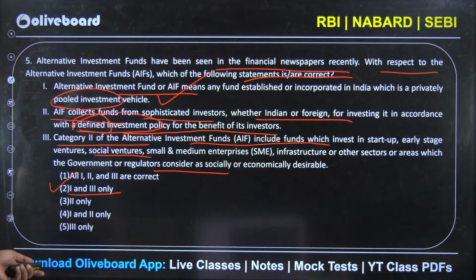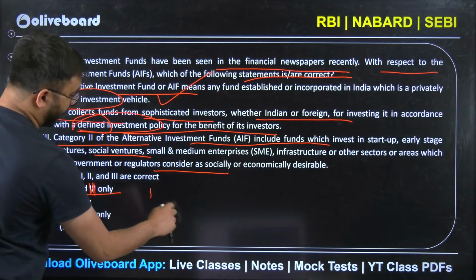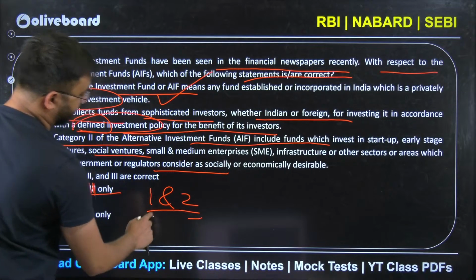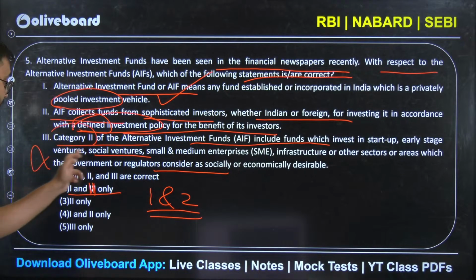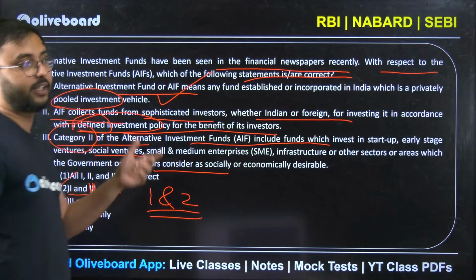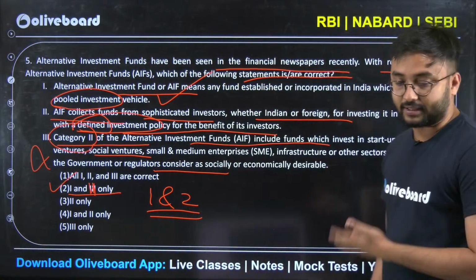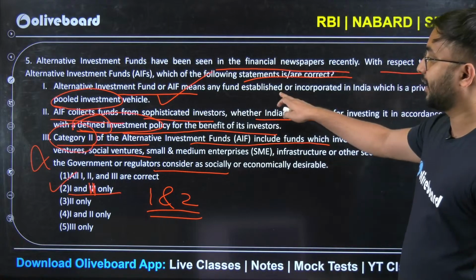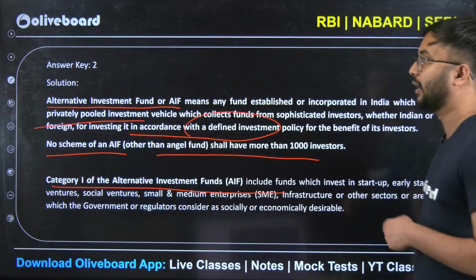Okay, I think here the options were somewhat wrong. I think here 1 and 2 will be the answer. 1 and 2 is the correct answer here. The third will be wrong because category 2 is written here, whereas for alternate investment fund category 1 is startups, SMEs, etc. So here answer will come: first is correct, second is also correct, third is wrong because category 2 नहीं, category 1 आएगा.